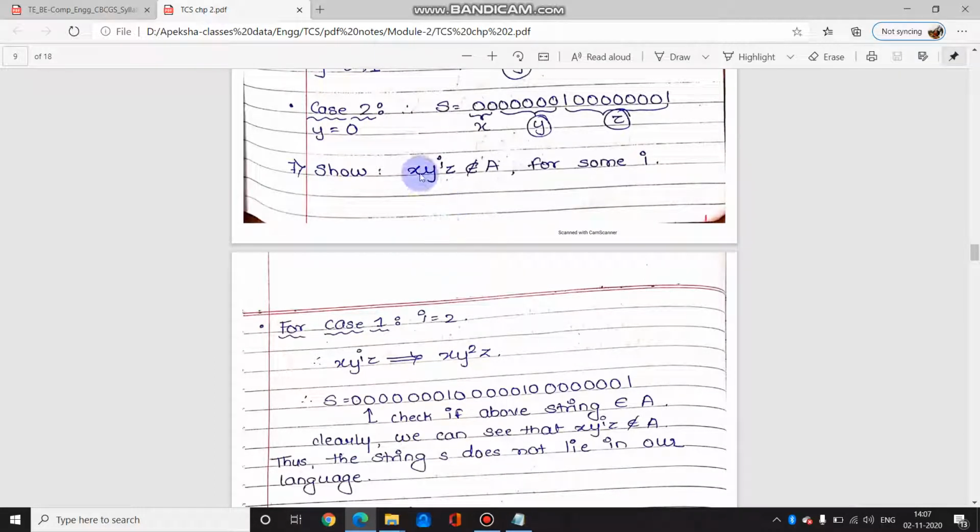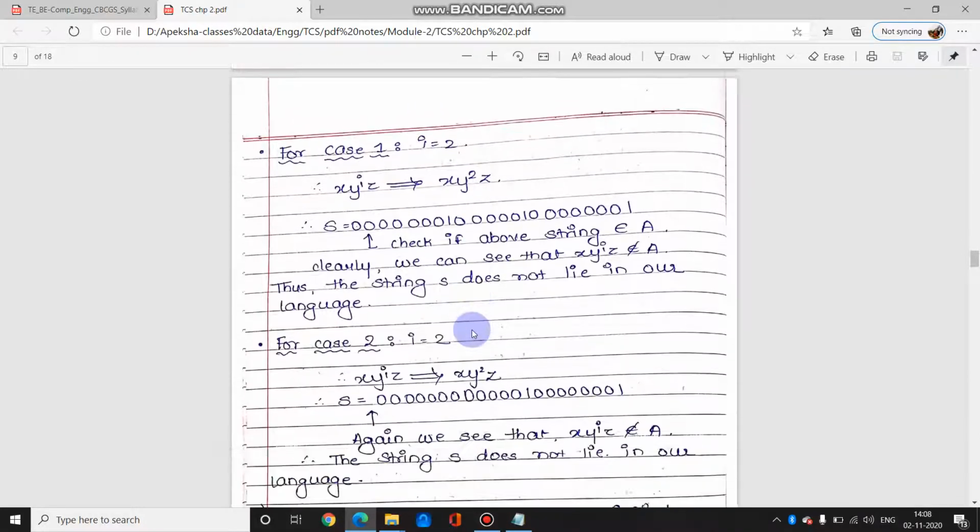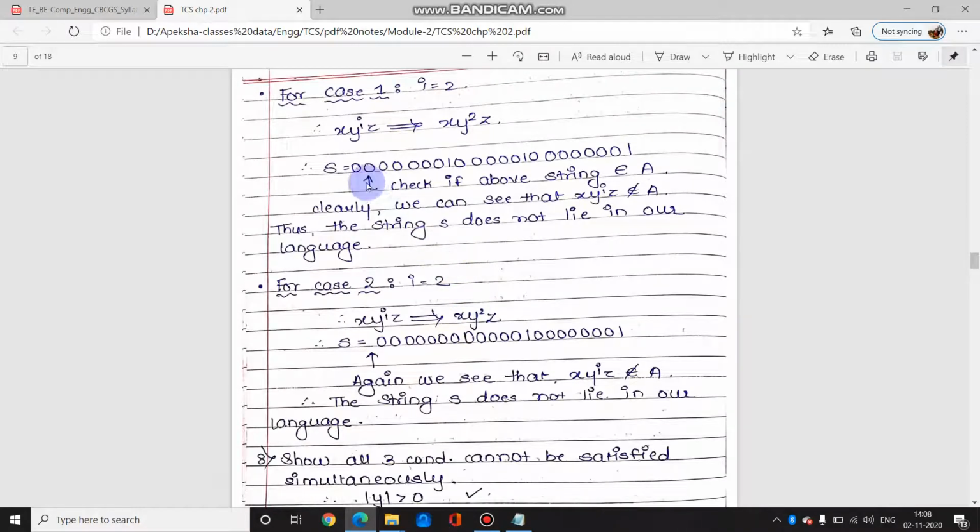The first and foremost condition we always take is this, because it is very simple to use this condition to prove that the language is not regular, as we have seen in the last example as well. We have to prove that x y raised to i z does not belong to A, so I have taken the value of i as 2. Not necessarily 2; I have taken it because my string length is already larger. If you want, you can take 3, 4 as well.